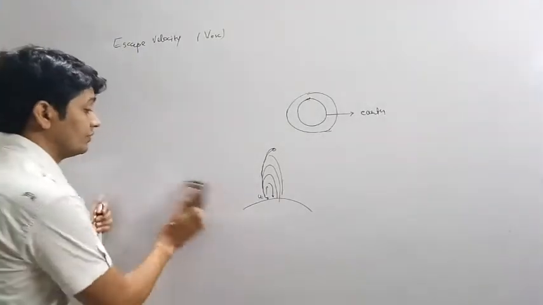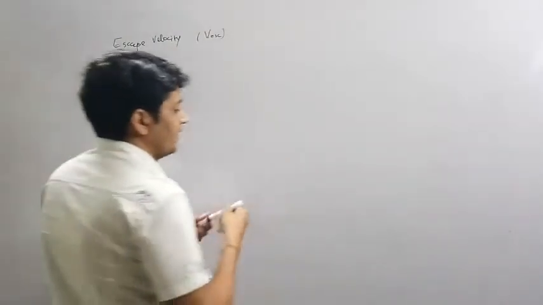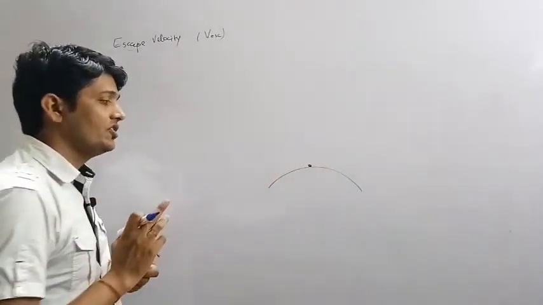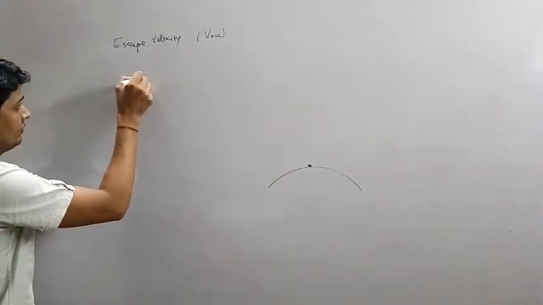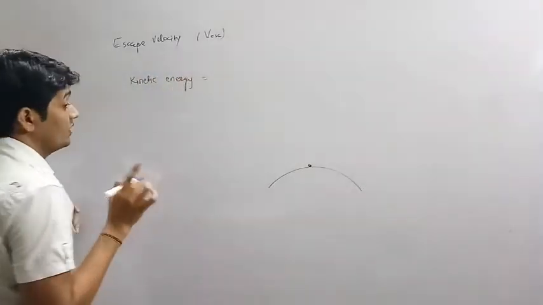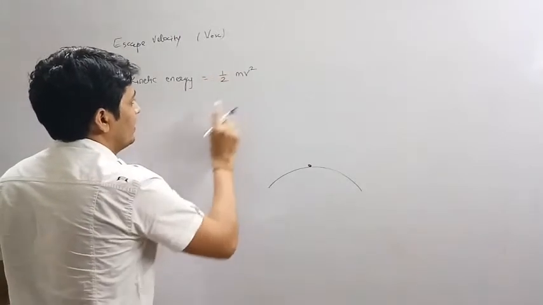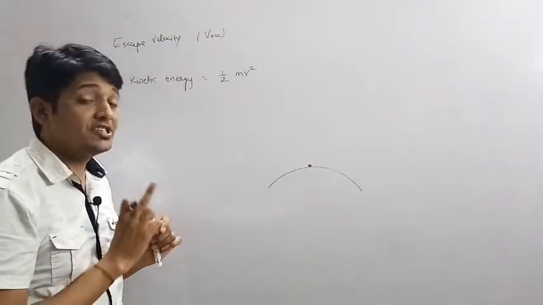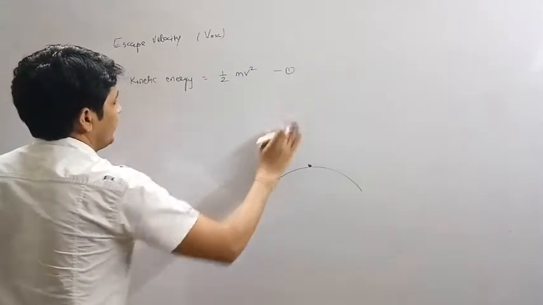We know that at the surface of the earth the kinetic energy of the ball will be, so we know the formula of kinetic energy. Kinetic energy equals half into mv square. What is m? It is the mass of the object. What is v? It is the initial velocity of the object. So let this be equation number 1.